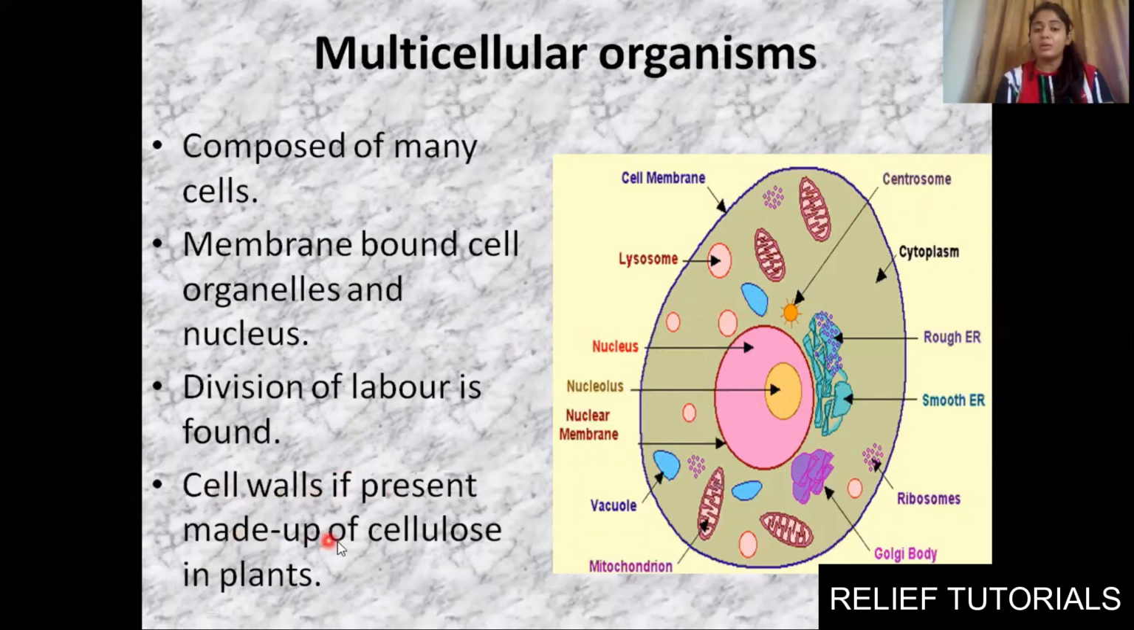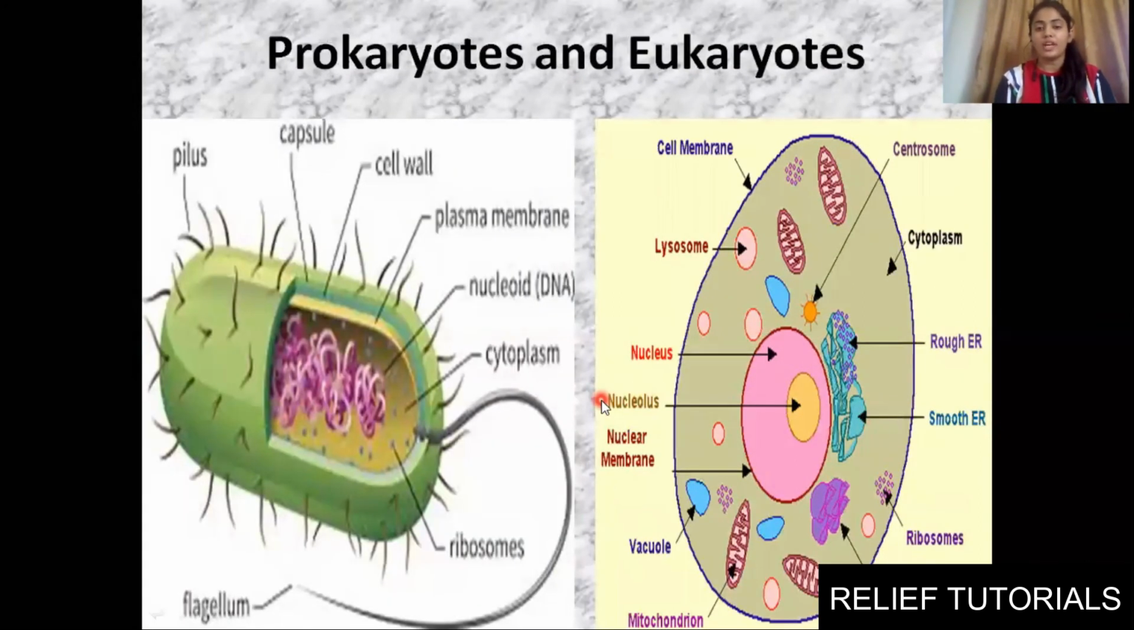Cell walls, if present, are made up of cellulose in plants. Usually in plants the cell wall is present, but in animals it is absent. See, our skin is flexible, but plants are very hard. For a proper structure of the plant body, cellulose is needed, which is the cell wall, and because of that the outer covering is very hard. We don't have cell walls, so we are flexible. Clear? Fine. So you can clearly differentiate between prokaryotes and eukaryotes.